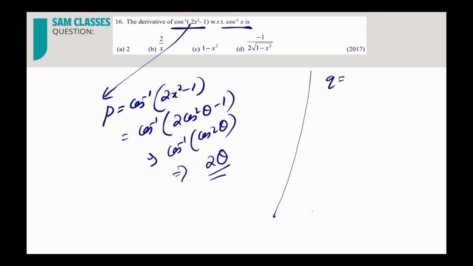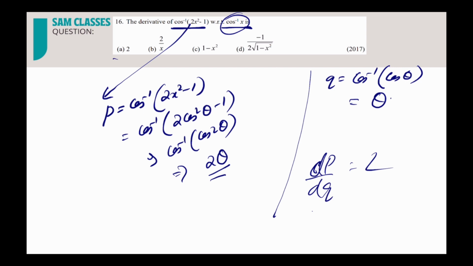Since I have taken cos inverse x as cos theta, I'll get theta. So done. What I need to do is P by Q value, which will be 2. That's it. I don't have to solve also. Done. Clear?